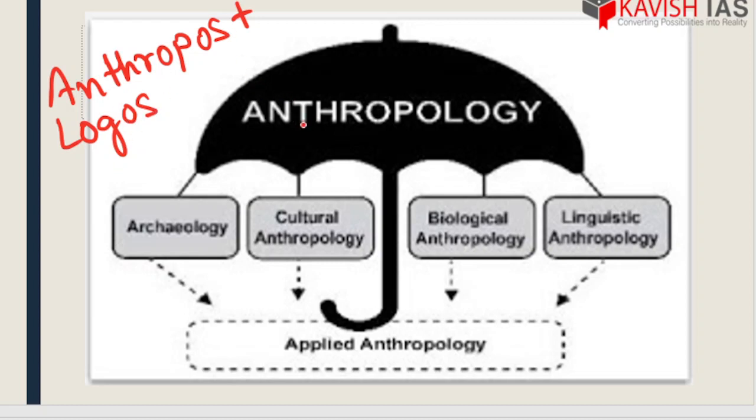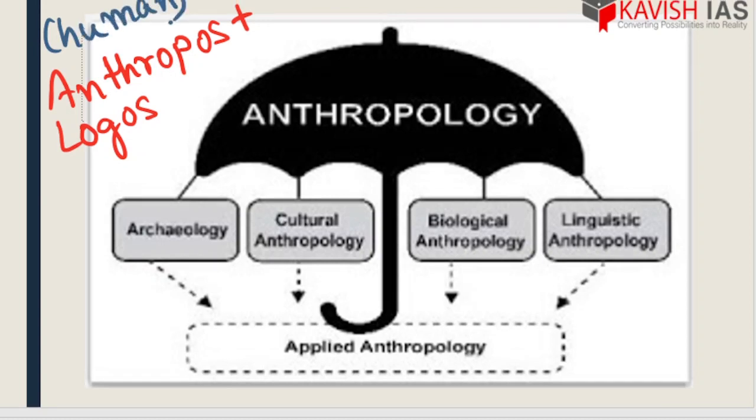The word anthropology is derived from anthropos and logos, two ancient Greek words, where anthropos means human, while logos means logic or study.